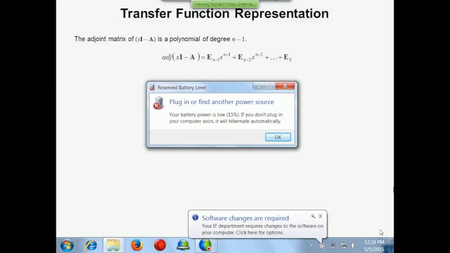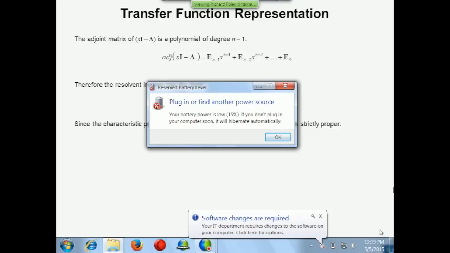You could represent it, if you like, as the sum of powers of s. Each of these E matrices represents the coefficients in each of the polynomials. But the point is that the adjoint has a degree of n minus 1. But the determinant doesn't. The determinant has a degree of n. So when you form the inverse and you divide the adjoint by the determinant, you're ending up with a matrix of strictly proper transfer functions. It has to be, because when you form the cofactors, you lose the order. The order drops by 1.